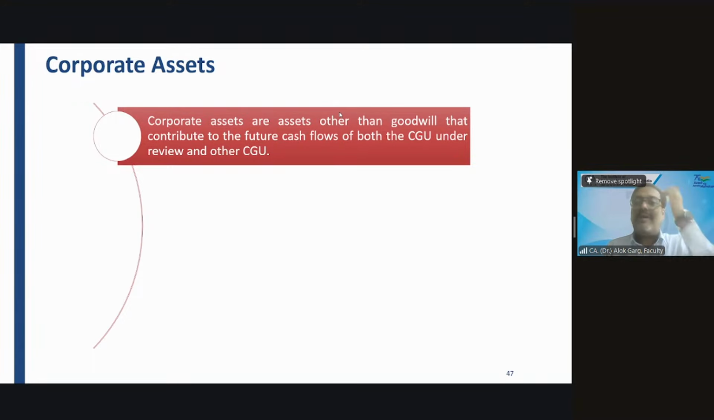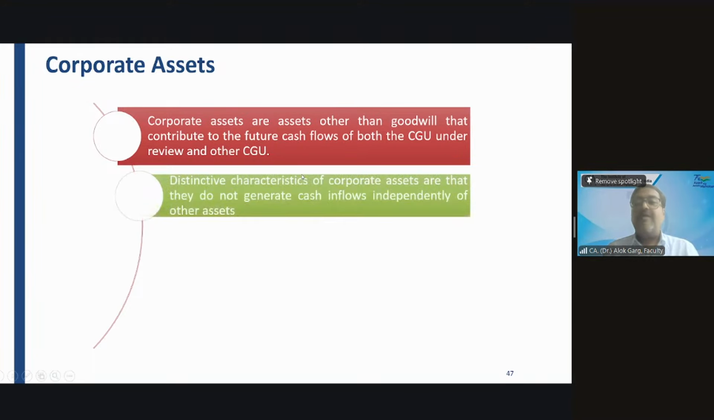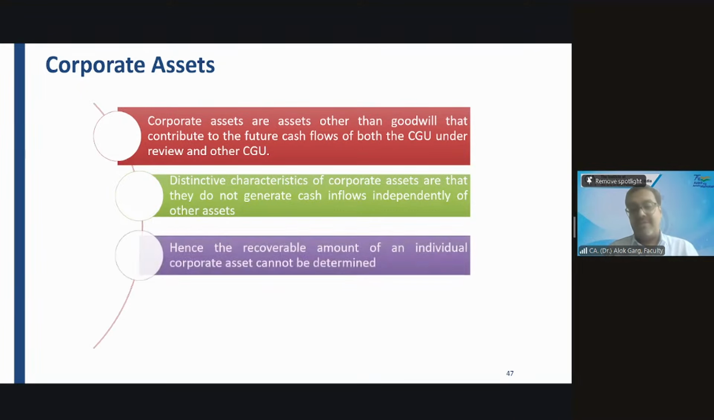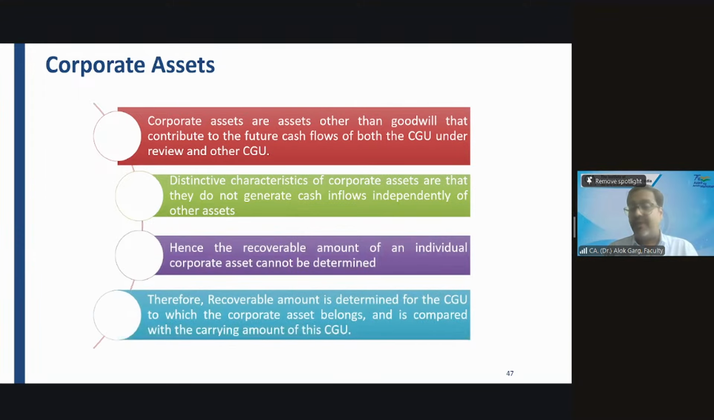Corporate assets are the assets other than goodwill that contribute to the future cash flows of both the CGU under review and the other CGUs. The characteristic of corporate assets is that they do not generate cash flow independently of other assets. Hence, the recoverable amount of an individual corporate asset cannot be determined. Therefore, the recoverable amount is determined for the cash generating unit to which the corporate asset belongs and is compared with the carrying amount of the CGU. How will we do this?